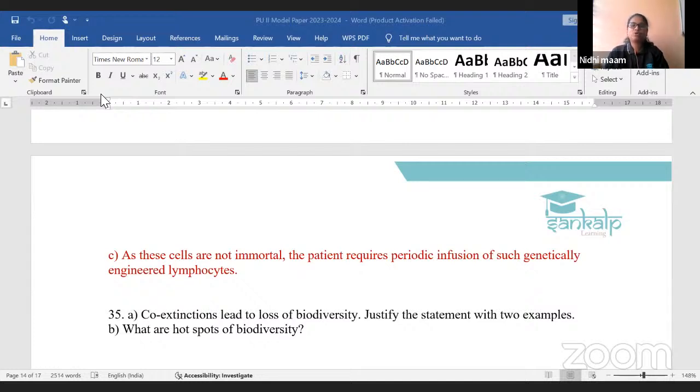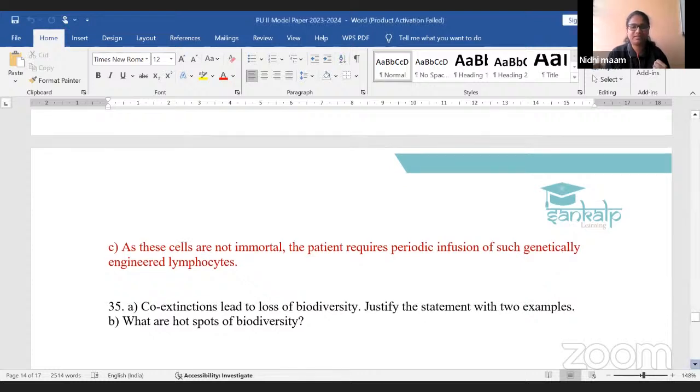Very good. Adenosine deaminase deficiency. Adenosine deaminase deficiency actually causes problems to our immune system.